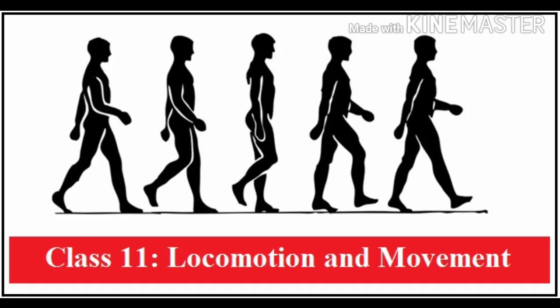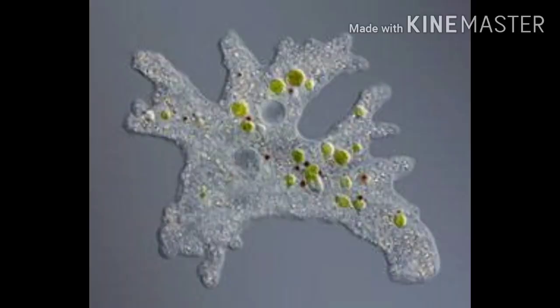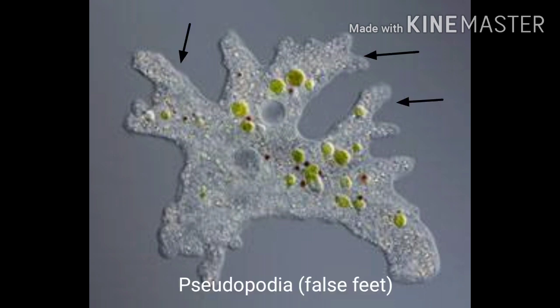Movement is a change in posture or position of a body part of a living organism. And when this movement is associated with the change in position or location of the individual, this is called locomotion. Now, in case of single cell organisms like the amoeba, the locomotion is achieved by means of cellular projections called the pseudopodia.